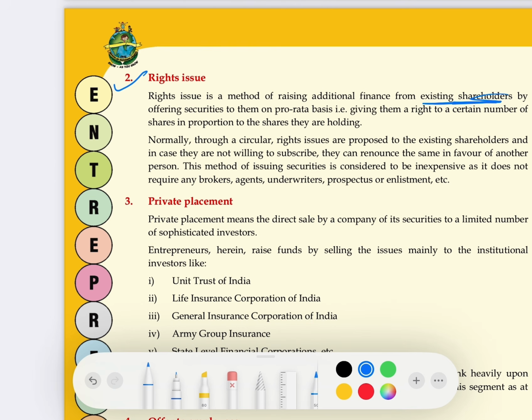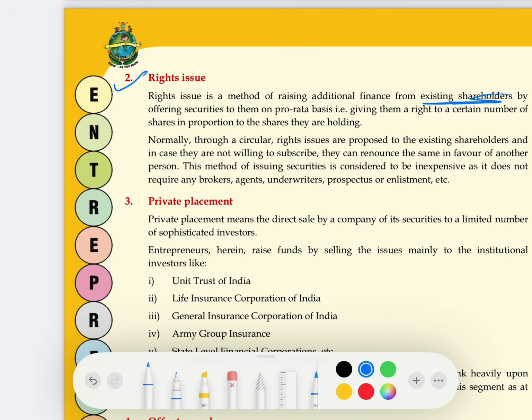But on what basis are these shares issued? These shares are issued on pro rata basis. What is pro rata? Pro rata means the proportion in which you already have the shares. Let's say you earlier had one share, so you will be issued one more share. So 100 is to 100, 200 is to 200. So in proportion to the already existing shares, new shares are issued. This is called right issue.